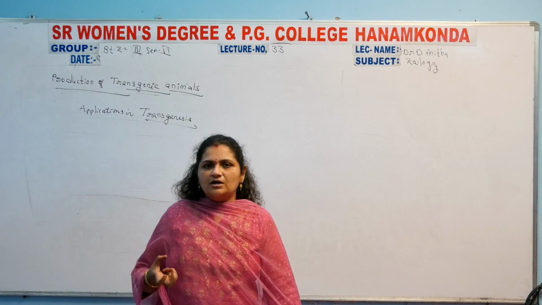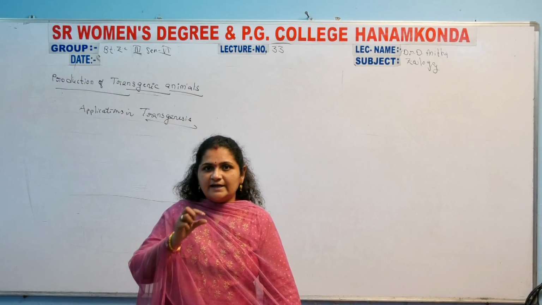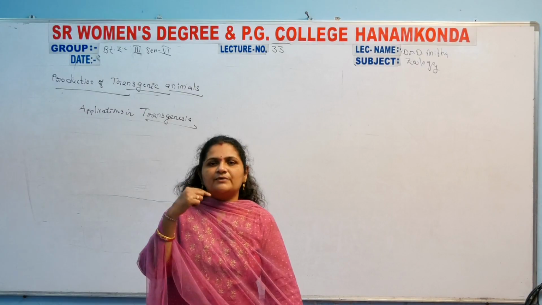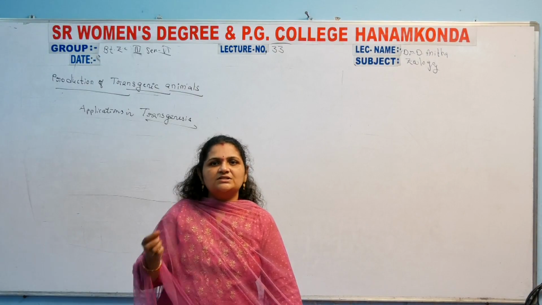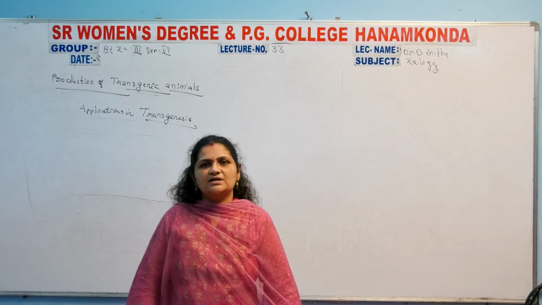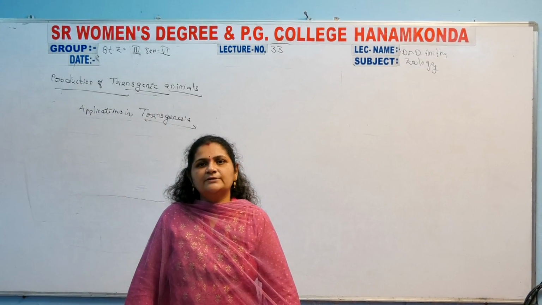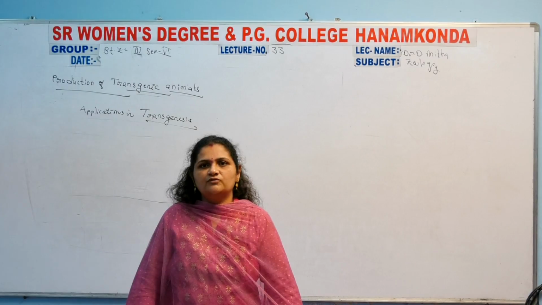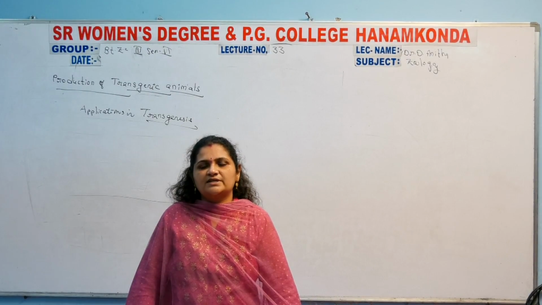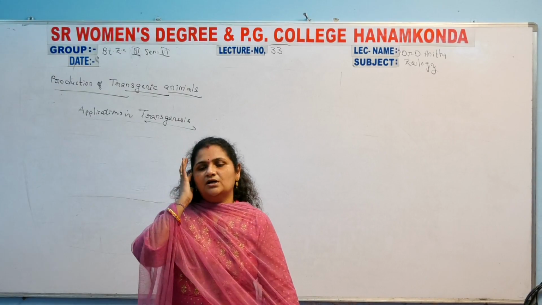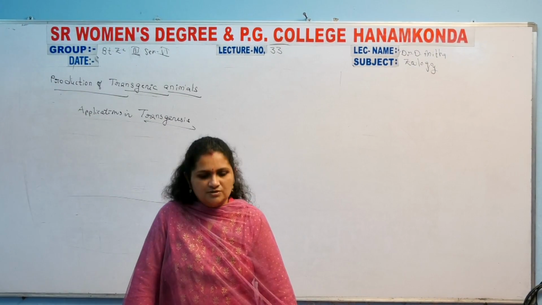The gene that contains the sequence for milk production is inserted into another organism. These are the applications helpful for the production of transgenic animals, and the methods of transgenesis are also involved.